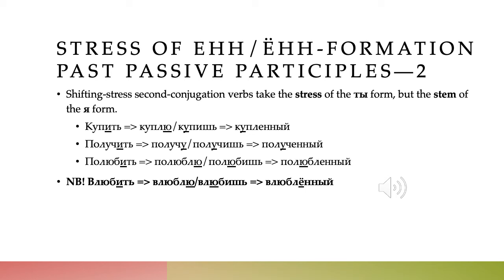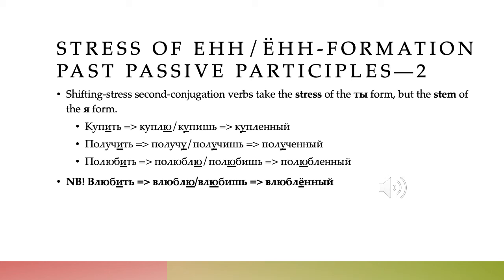Получить: there's no stem change, but it becomes я получу, ты получишь, and then полученный, received or gotten. Полюбить, to start to like or to fall in love with something. Я полюблю, ты полюбишь becomes полюбленный, liked or fallen in love with.